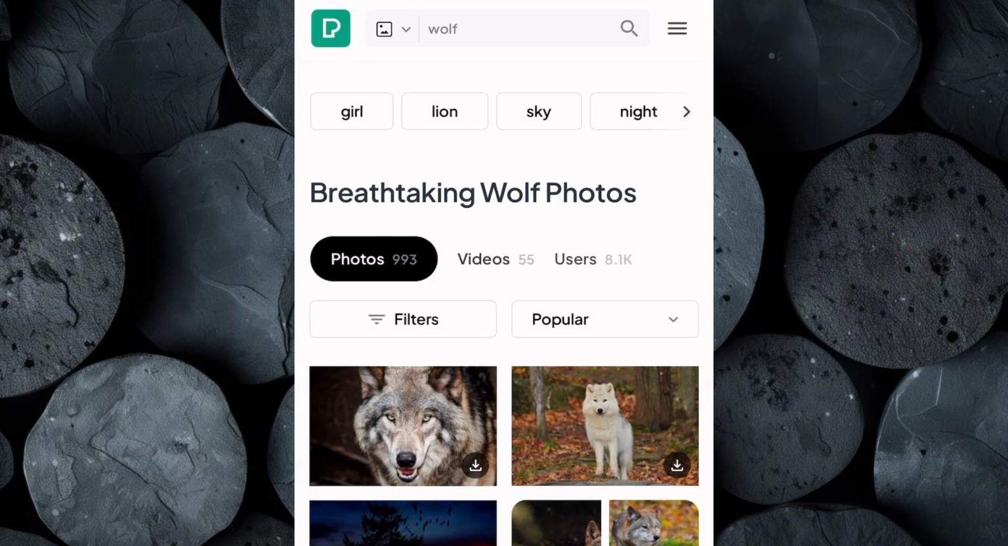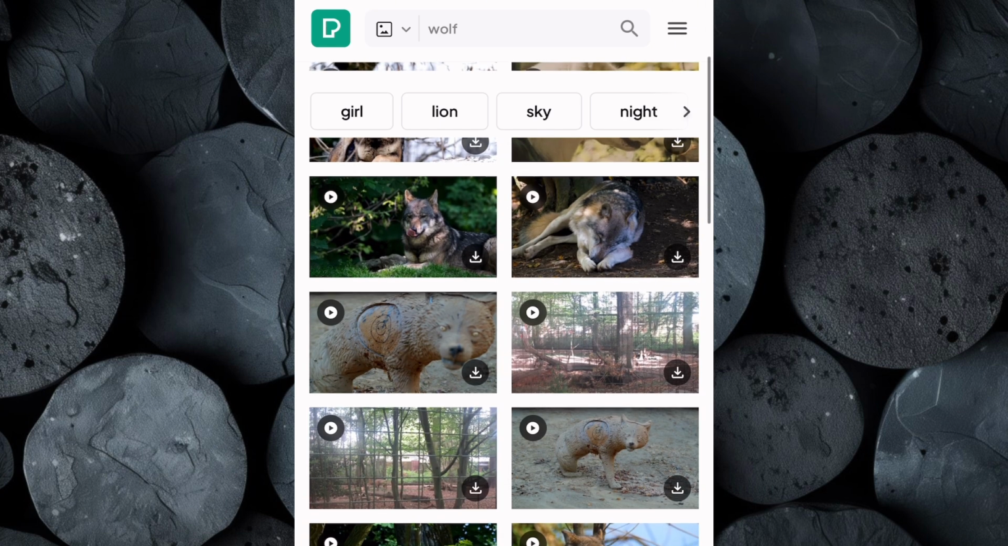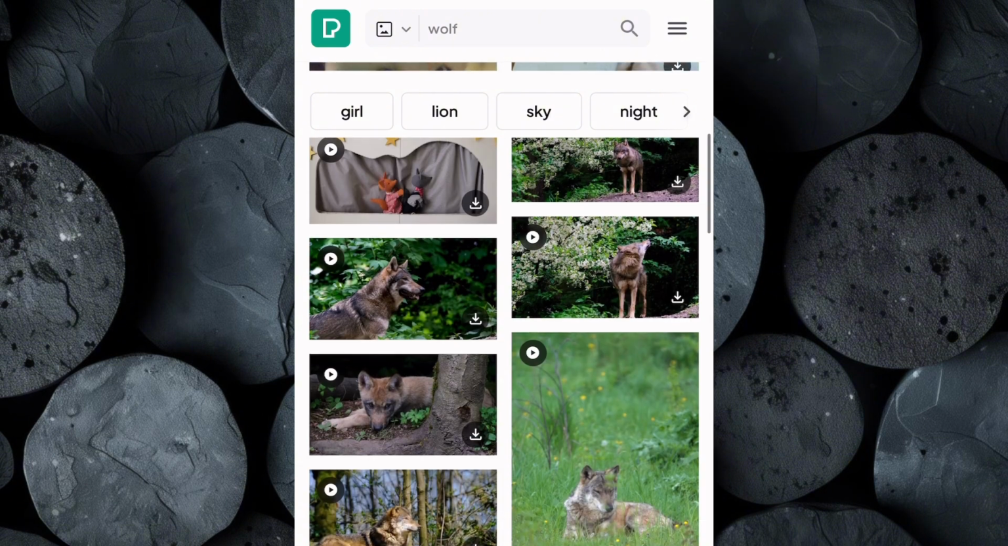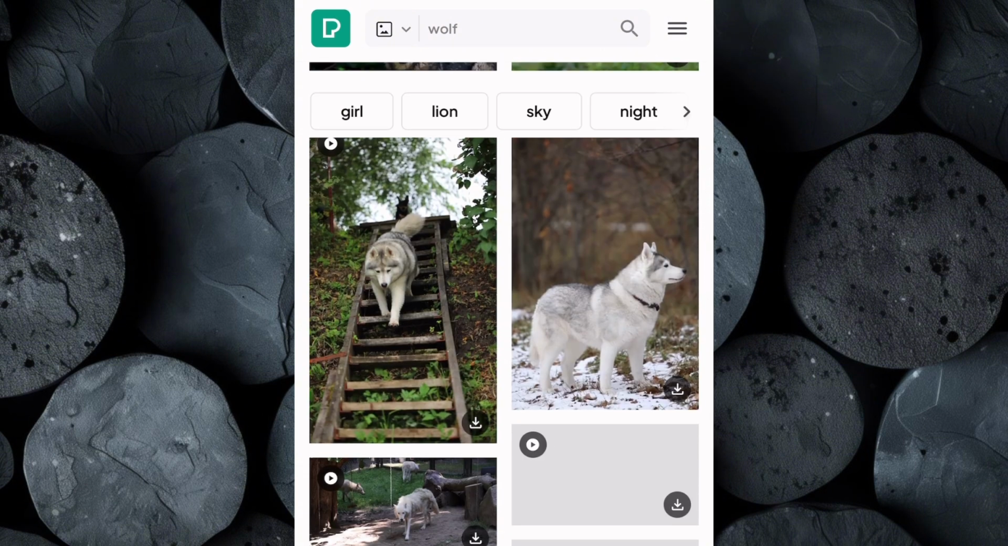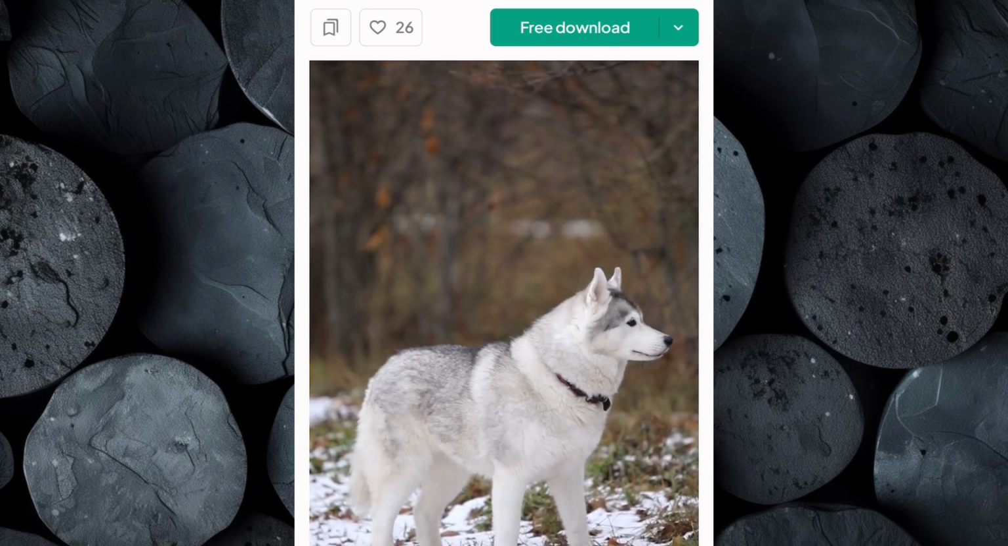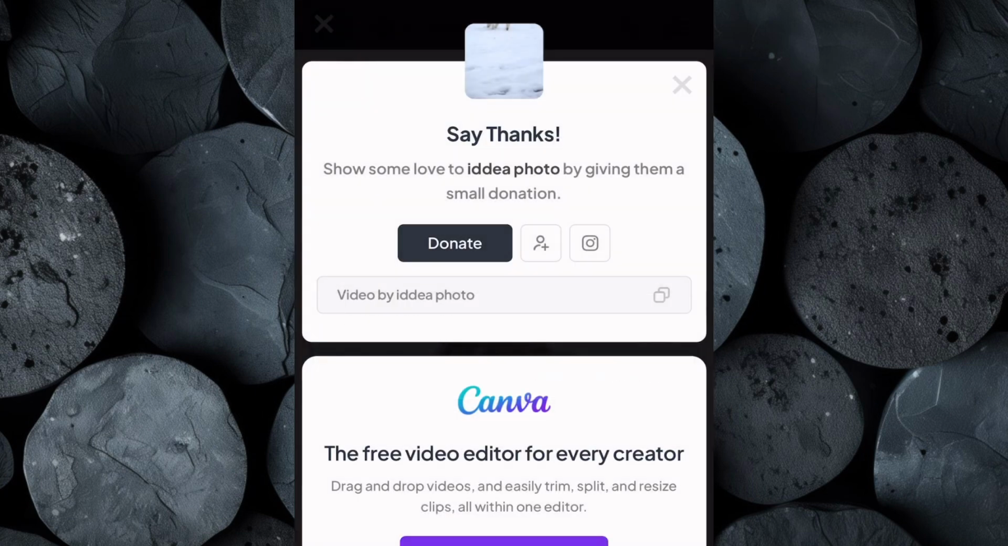And Pexels will present you with a wide selection of both images and videos. Now click on the videos, then take your time browsing through the options, and look for a video clip that feels like the perfect match for your script. Once you've found the ideal video, click on it, then download the video to your device. If your script is longer, you might want to download 2 or more videos. This way, you'll have enough visual material to keep viewers engaged throughout the entire video.